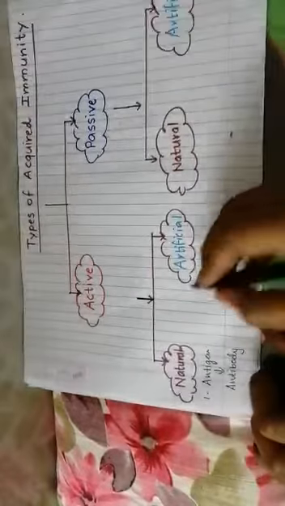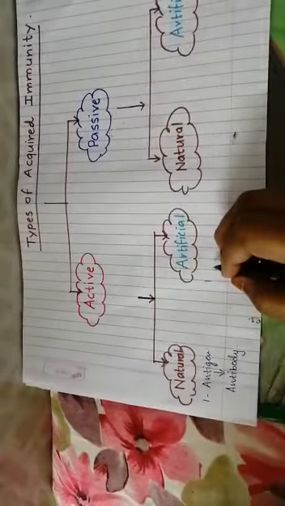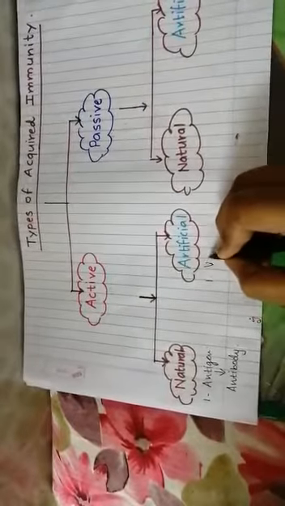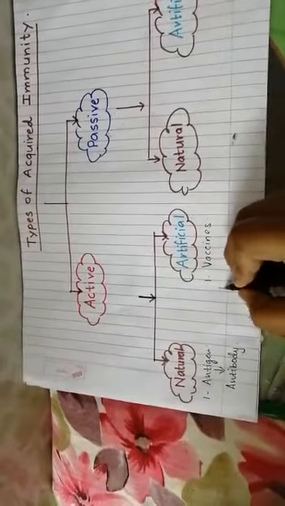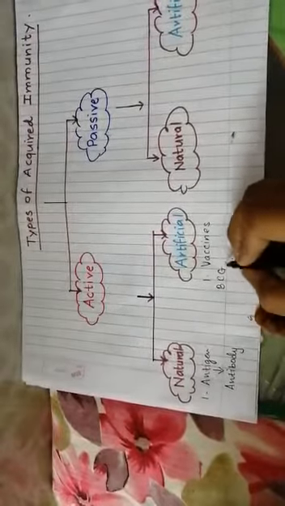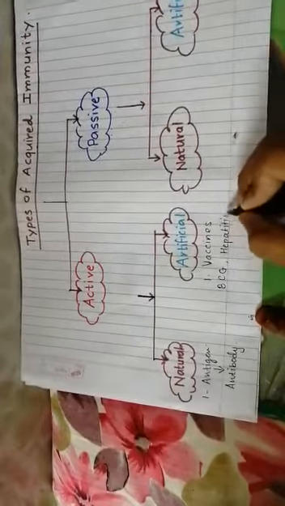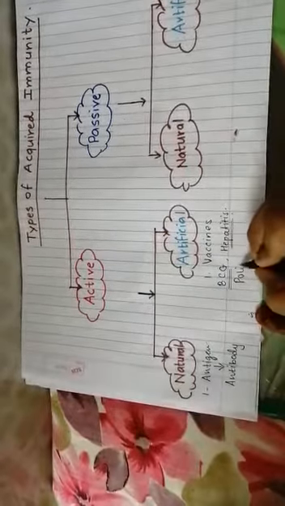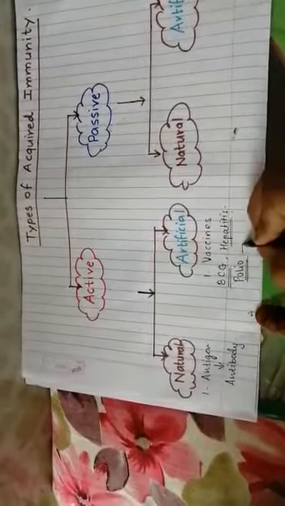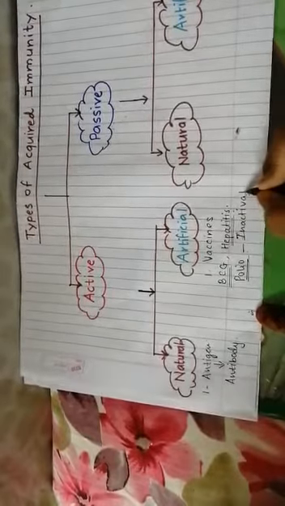Now the second one is artificial active acquired immunity. Listen very carefully. In artificial acquired immunity, our body is provided with vaccines. See, a newborn baby is provided with different types of vaccines, like the vaccine for BCG, the vaccine for hepatitis. Why are all these vaccines provided? See, this BCG or hepatitis or polio, all these different types of vaccines, they are actually inactivated antigens.